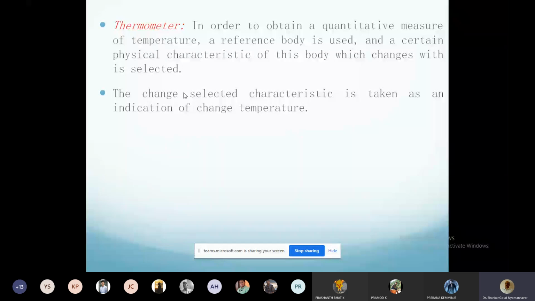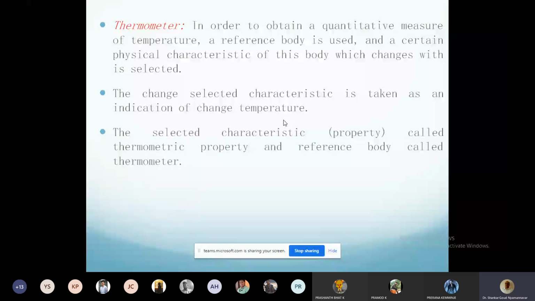What is the selected characteristic? If it is a mercury thermometer, it is the height of the mercury column. The change in height of the mercury column is taken as indication of temperature. This is the philosophy of the thermometer.